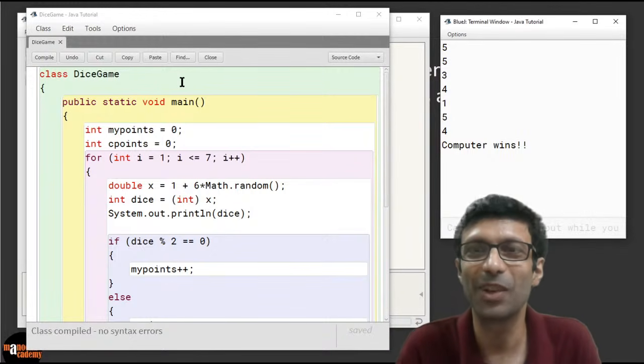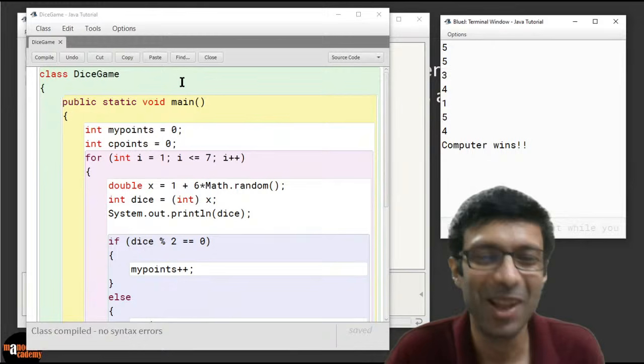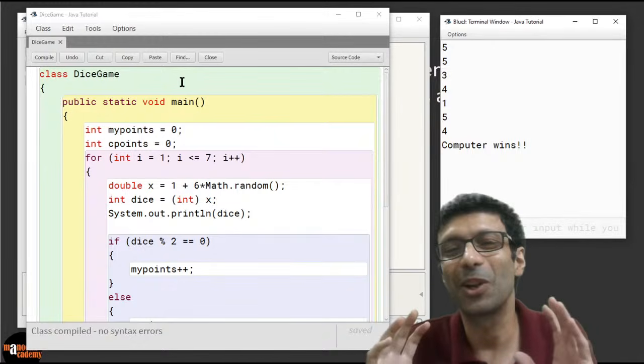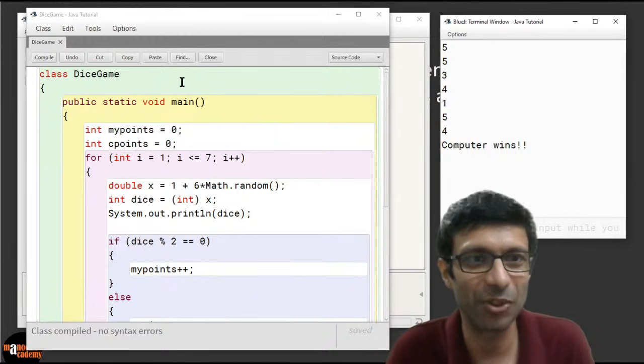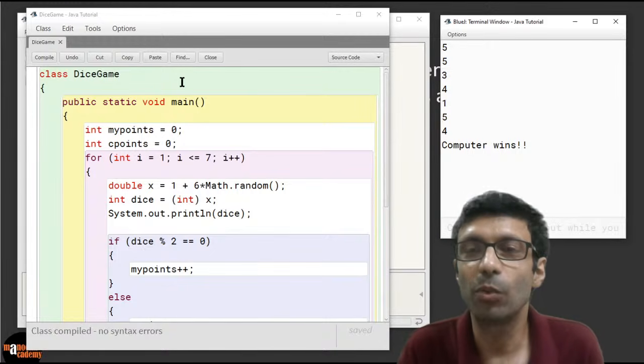Can you see the roll of dice? 5, 5, 3, 4, 1, 5, 4. Looks like the computer cheated, but this is not cheating because Math.random generates random numbers. So guys, can you see that? Why did the computer win? The first time it won with an odd number, again odd number, again odd number. So the first 3 times it won, then the 4th we won, and then the last one we won.